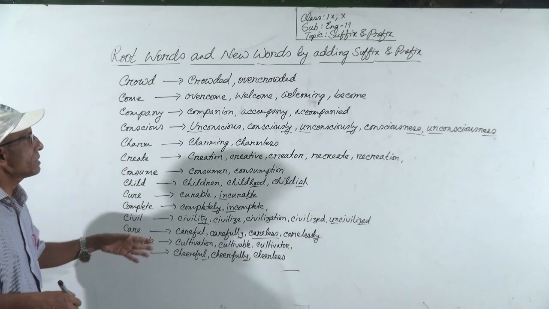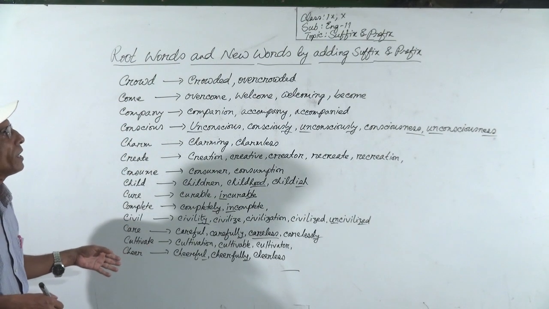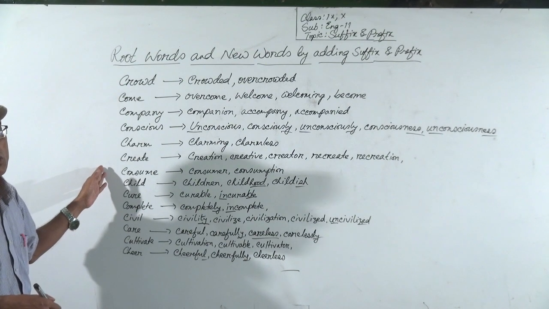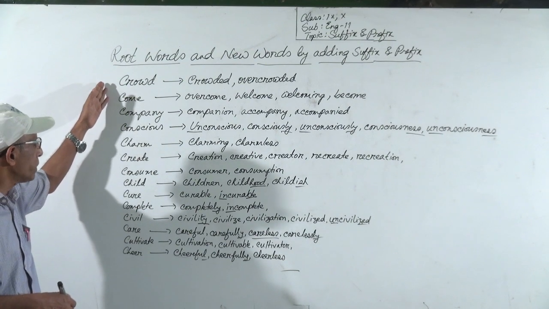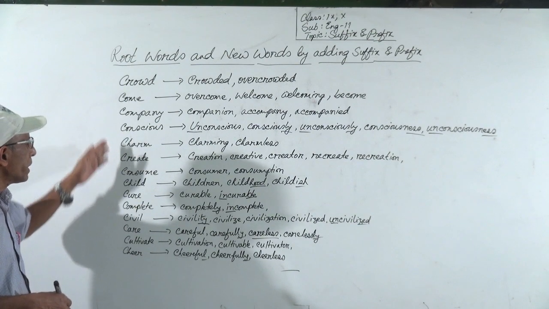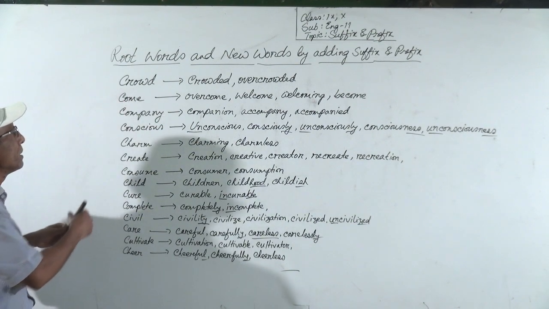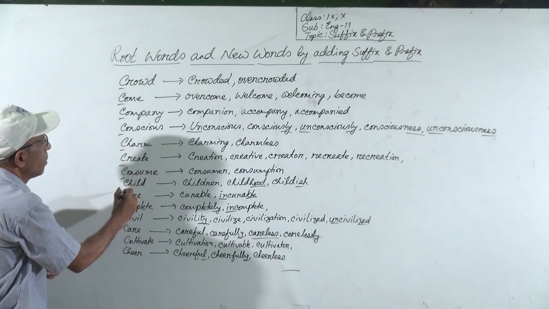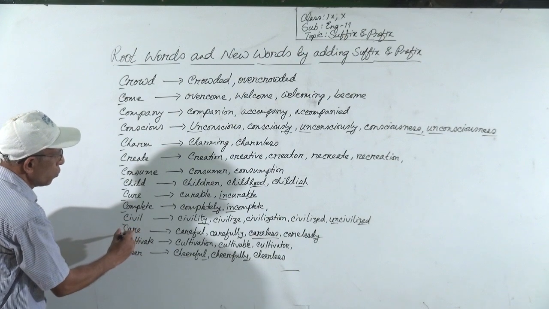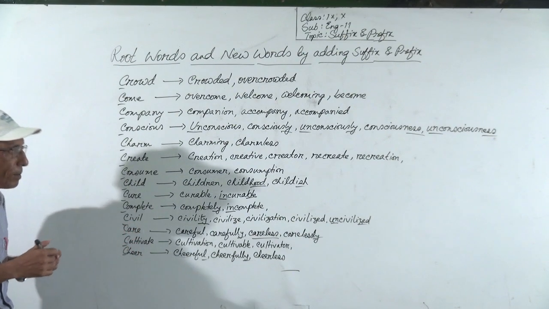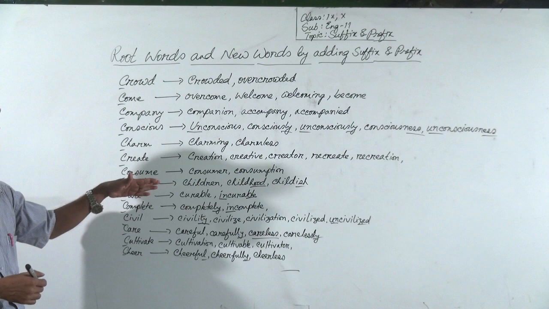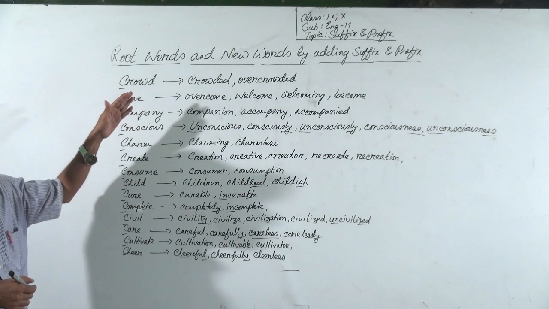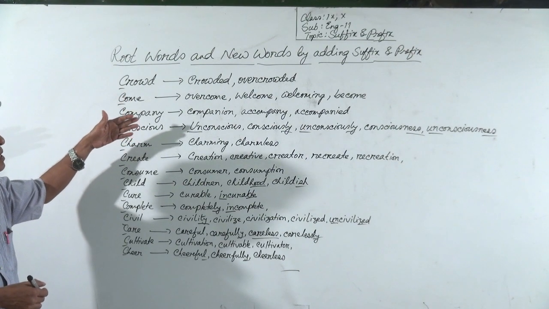So dear students, in this way you have to practice more and more. You should remember, the more you practice, the more you learn. So today we have discussed all the words beginning with C. In my next class we shall discuss other rules beginning with D, E.